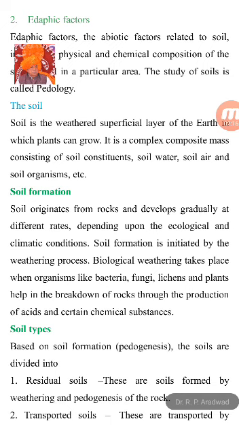Then what is soil? The question arises, what is soil? Soil is the weathered superficial layer of the earth in which the plants grow. That is the soil.